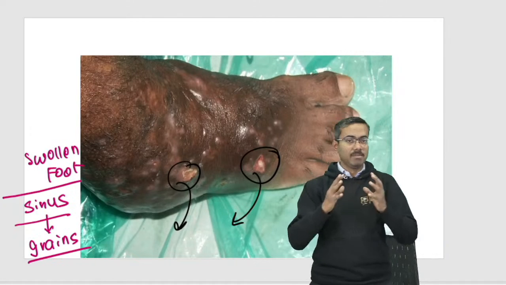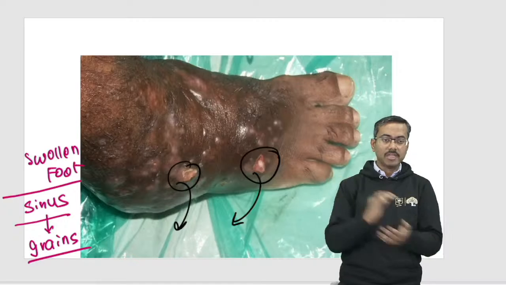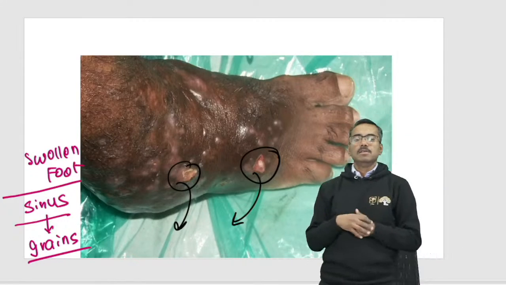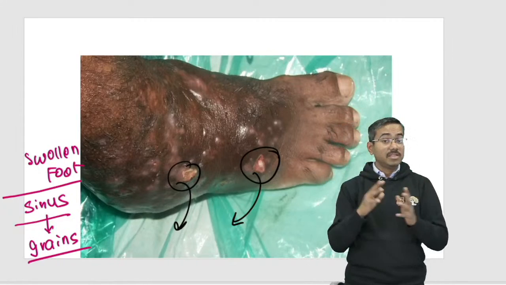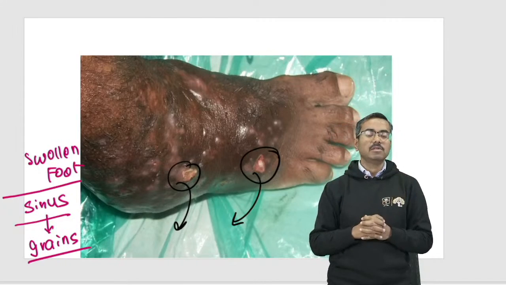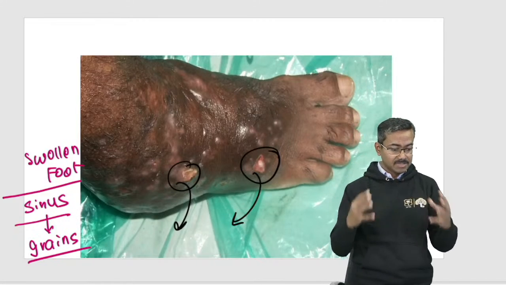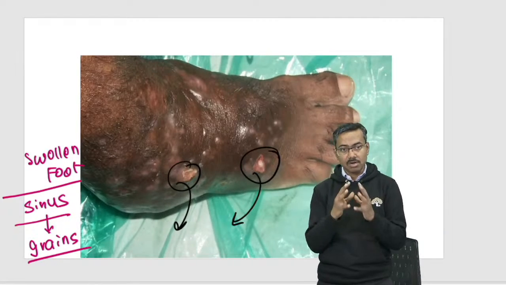Again, it comes in a farmer after he's walking barefoot. He gets a thorn prick, and through the thorn prick he has this big swelling on the foot. It's not traveling along the lymphatics first of all. It's just a local tumor on the foot, and then you'll have some sinuses and grains coming out. This is called mycetoma.